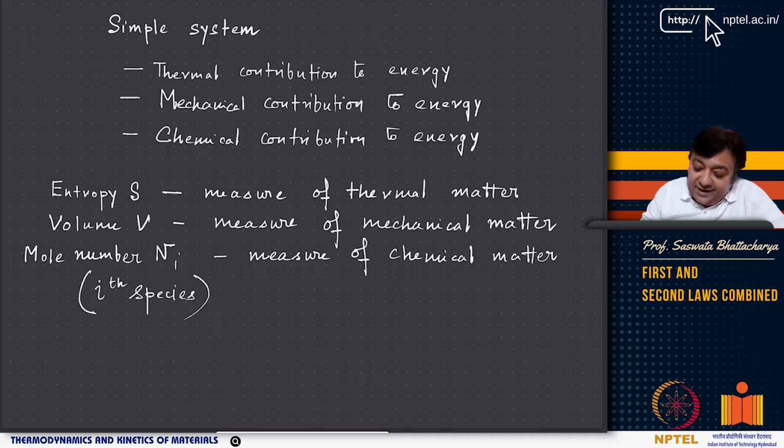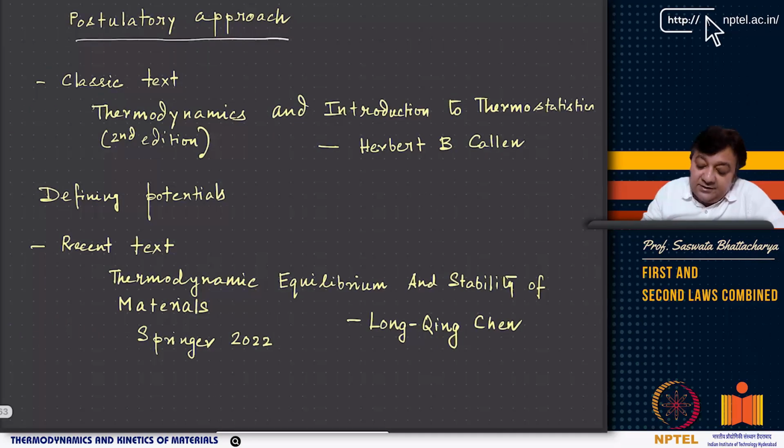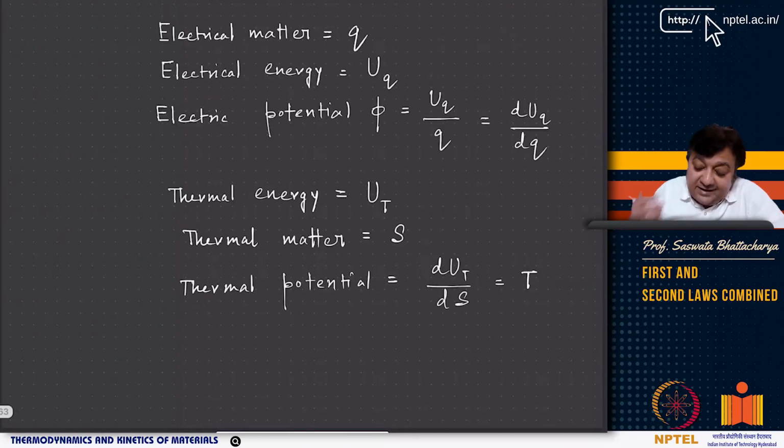Now, if we define that, what we can think of is that we define something like a potential, right? So we look at thermal potential. What does thermal potential mean? We will come to that. If you look at the very standard analog of electrical matter and electrical energy, then it becomes very easy to understand.